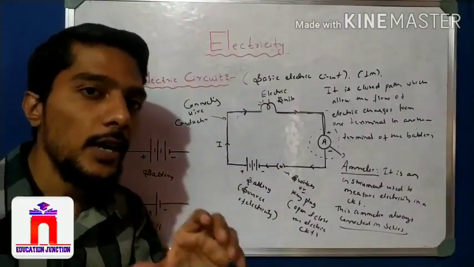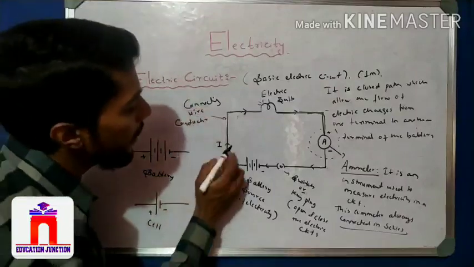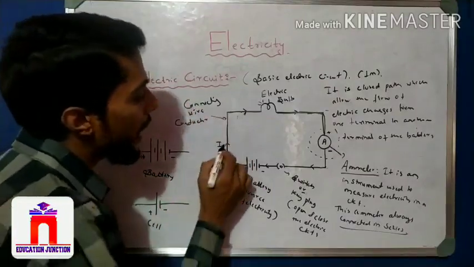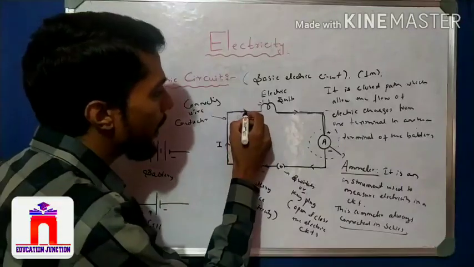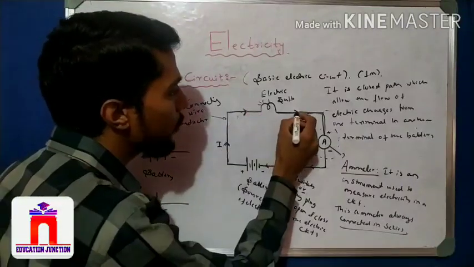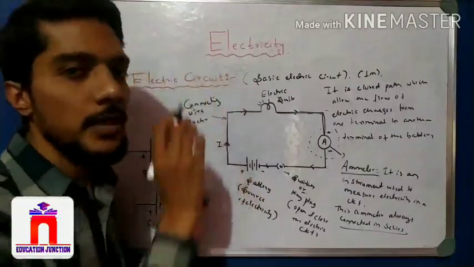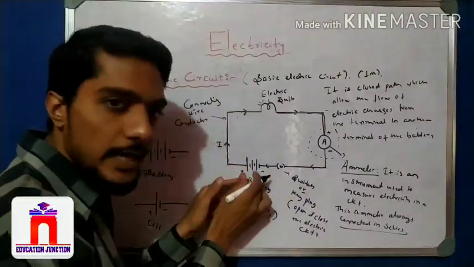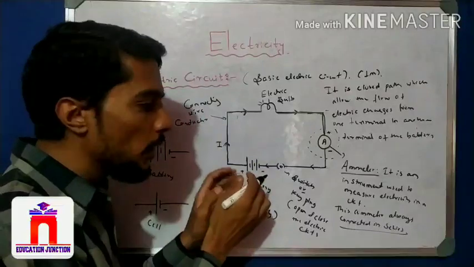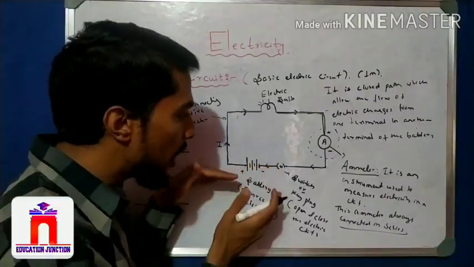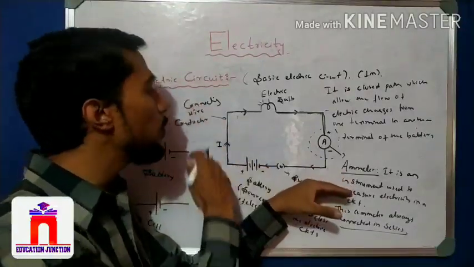Another very important last point is the arrow mark. I mark an arrow here, here also, and here also. What does it mean? It shows the direction of electricity. When electric charges are present and connected in the circuit, how do they move?